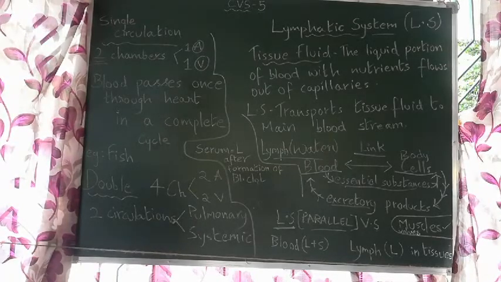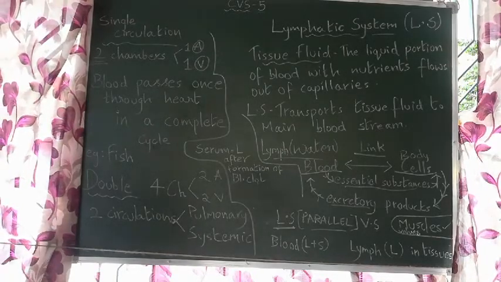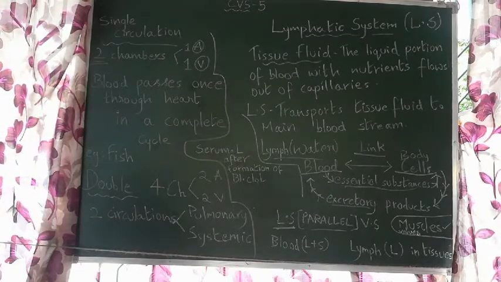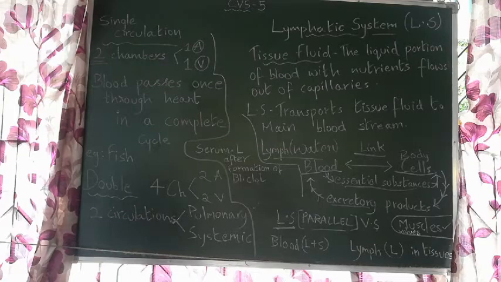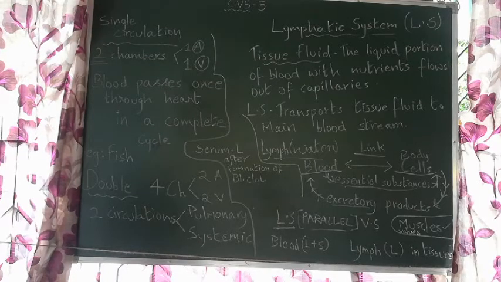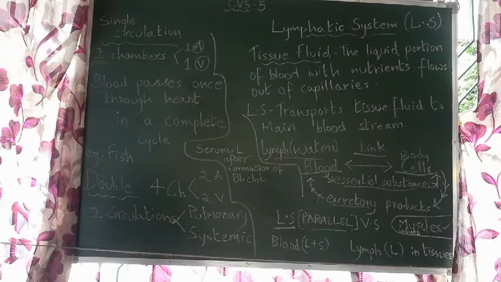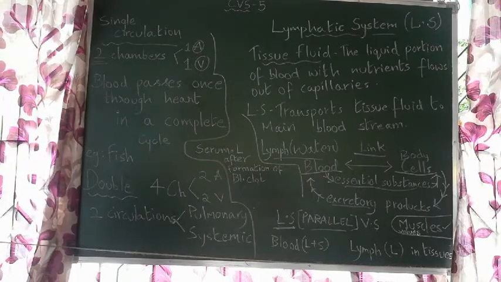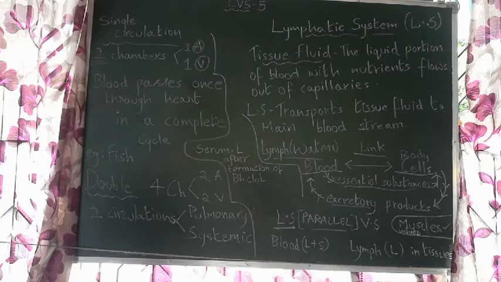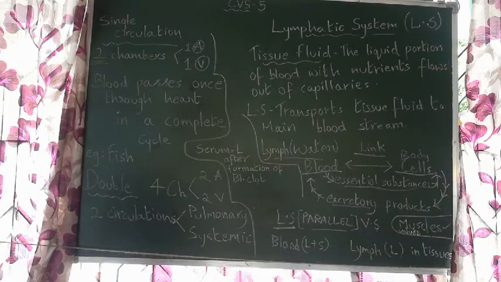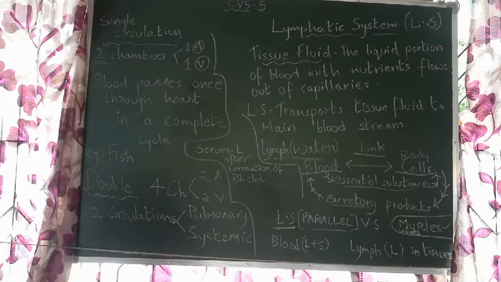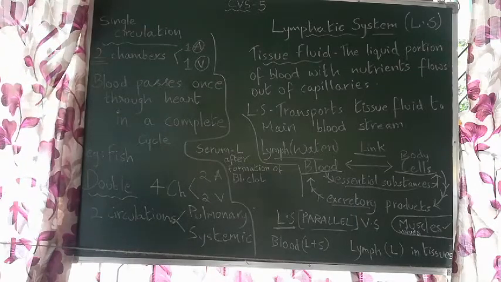Now, what is serum? We know when something happens, a cut or a wound, after some time the bleeding stops and there is clot formation, right? After the formation of clot, there is some liquid that oozes from the blood clot. What is that liquid called? That is also the liquid portion of blood with nutrients only, but that is called serum. We shouldn't call it lymph.